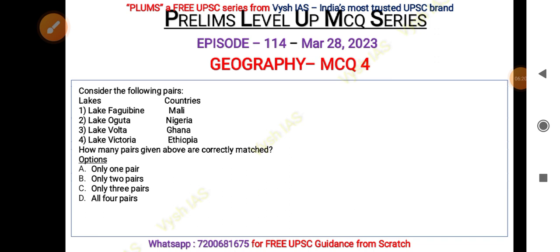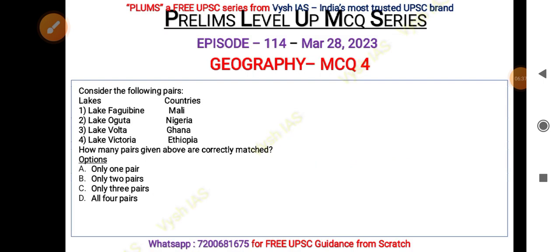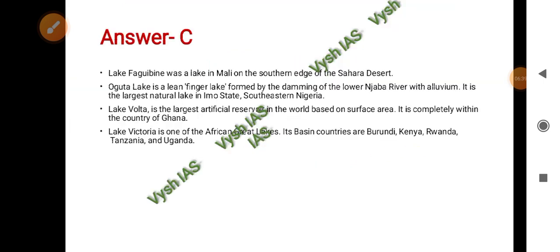So here the options are: only one pair is correct, or only two pairs are correct, only three pairs are correctly matched, or all the four pairs are correctly matched. You have to find that. Now let us see. The answer is actually C, only three pairs are correctly matched here.